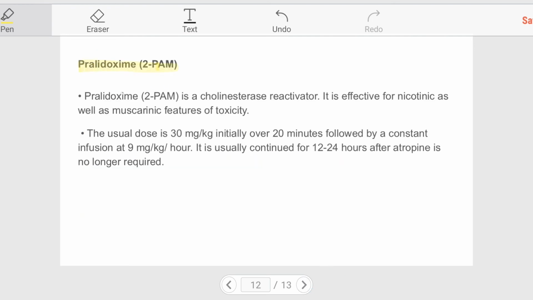The other antidote is pralidoxime. Pralidoxime is a cholinesterase reactivator. It is effective for nicotinic as well as muscarinic features of toxicity. The usual dose is 30 milligrams per kilogram, initially over 20 minutes, followed by constant infusion at 9 milligrams per kilogram per hour. It is usually continued for 12 to 24 hours after atropine is no longer required.